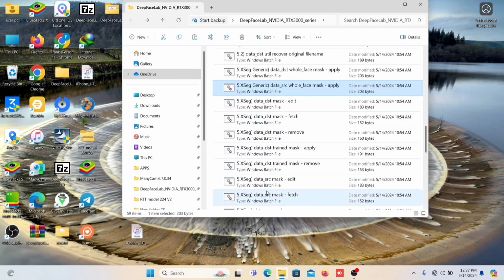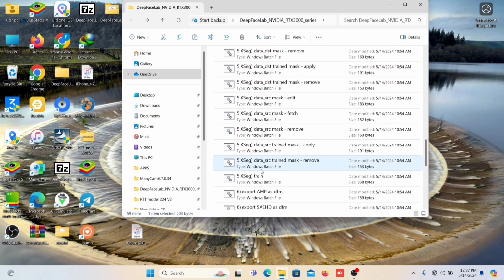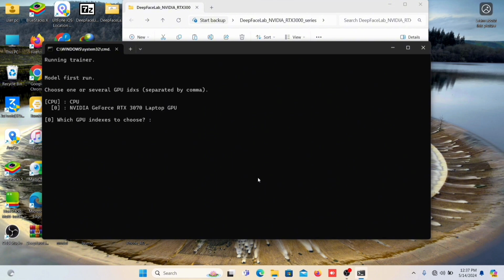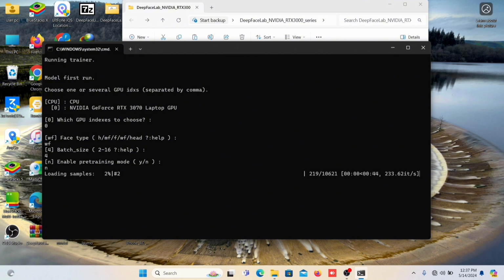Alright, so this here is the next phase, or the next stage, of the training, SecTrain. So here you can see what I'm doing, just basically entering everything the way it is. Batch size, enable pre-training mode, no WF and all that. So it starts loading. What it's actually doing now is it's trying to use the faces that you've extracted from